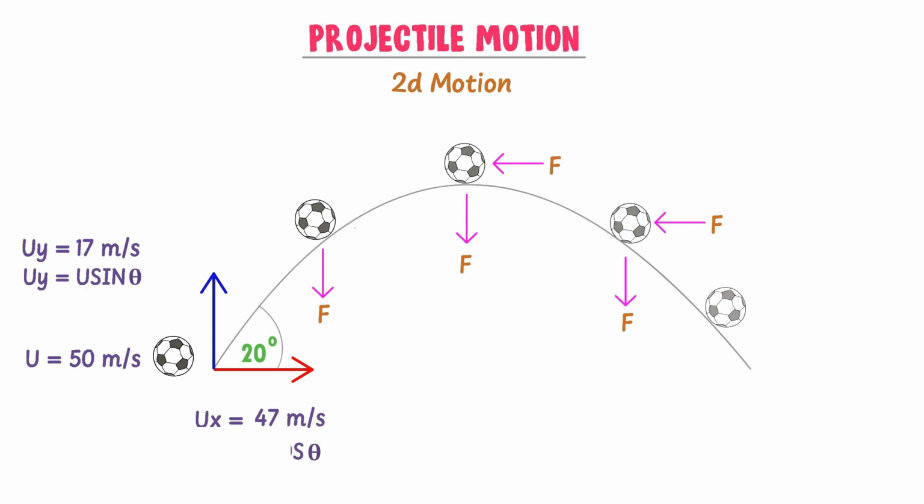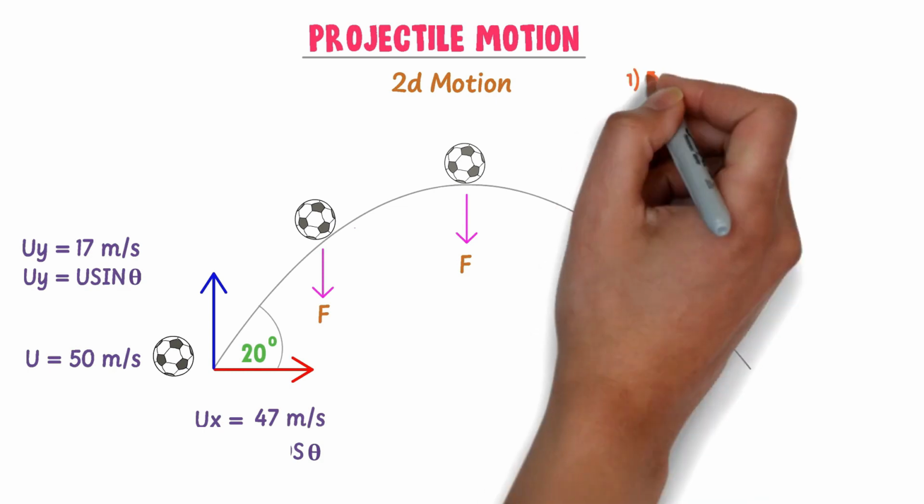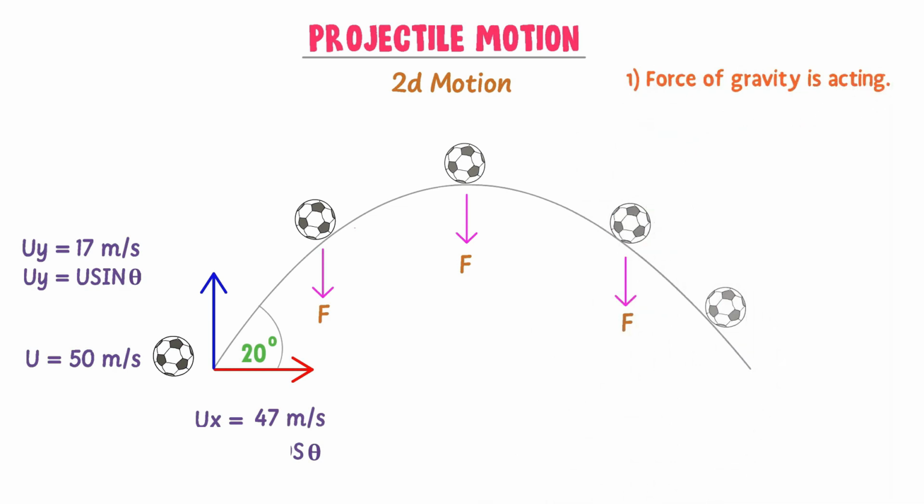I also neglect air resistance at this point, and I again neglect air resistance at this point. Let me ask you, how many forces are acting on the ball? Well, the answer is one. Only one force, the downward force of gravity, is acting on the ball. Therefore, note it down that only gravity acts on a projectile.